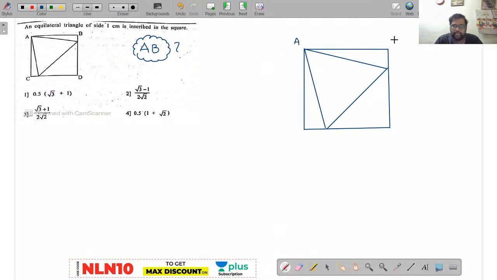A, B, C, D. Now observe, an equilateral triangle of side 1 centimeter is inscribed in the square.